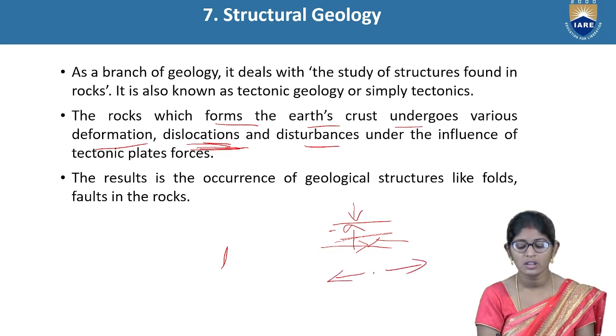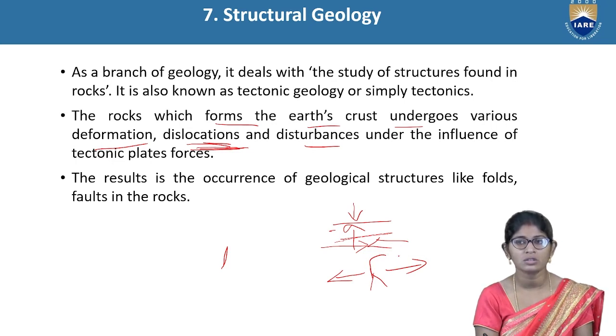If the plate tectonics move in the opposite direction, then volcanoes occur, they form and erupt. At that time, if the top layer of the earth surface has any rivers or lakes, they will disappear. That is the reason for dislocation. And disturbance: if the plate tectonics move and one of the plates slips, it causes disturbance of the total earth surface.